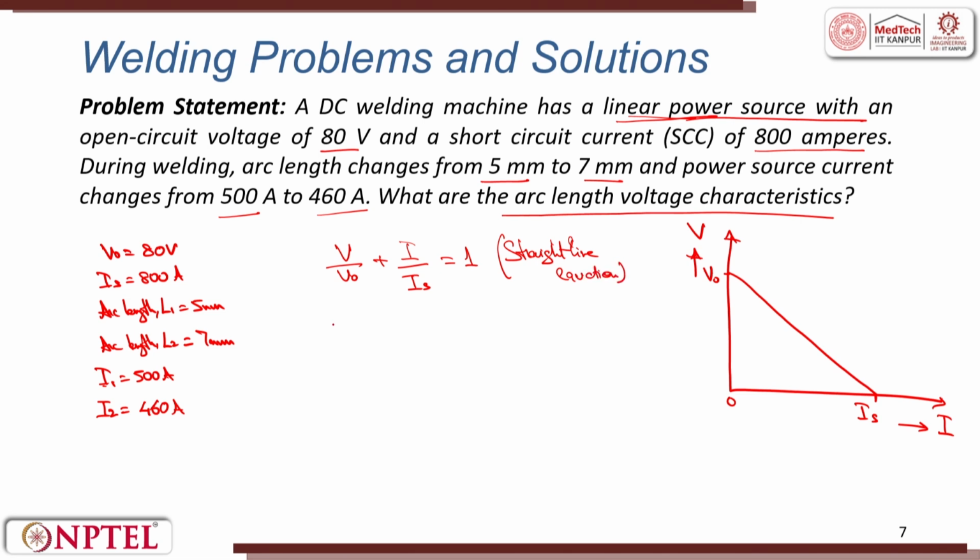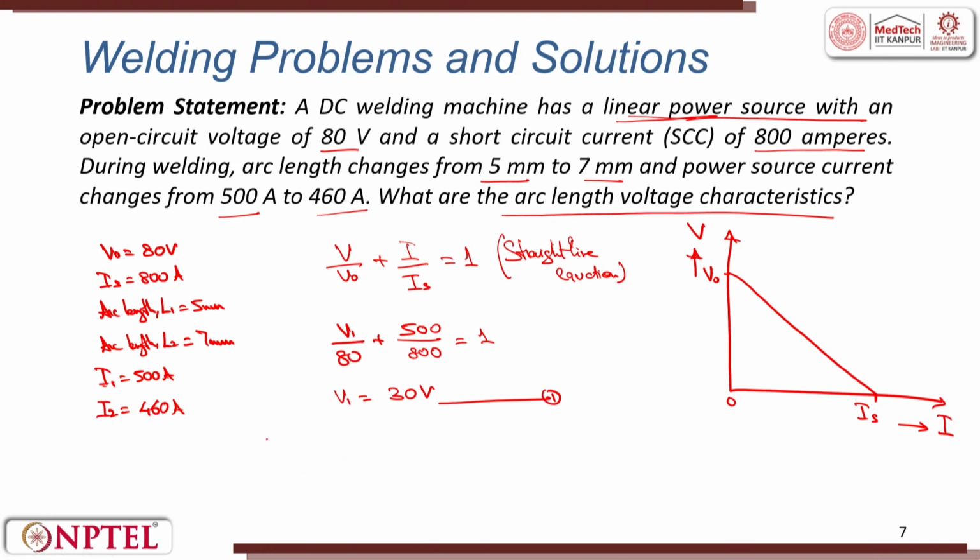This gives me V1 by 80 plus the current values, that is 500 by 800, I will put, this is equal to 1. This gives me the value of V1 as 30 volts. This I will call equation 1.